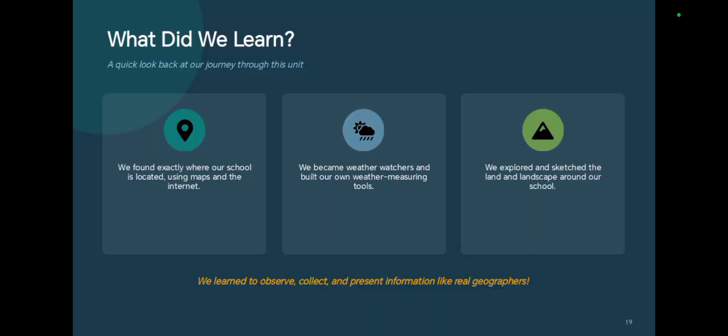This is the last part of our lesson. In this lesson, what did we learn? I think you all have a rough idea about what we learned here. We found exactly where our school is located using maps and the internet. We became weather watchers and built our own weather measuring tools. At last, we explored and sketched the land and landscape around our school.